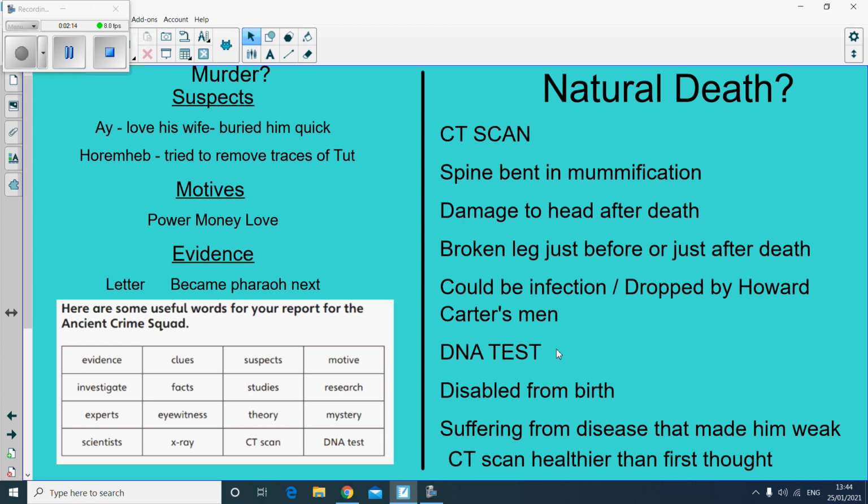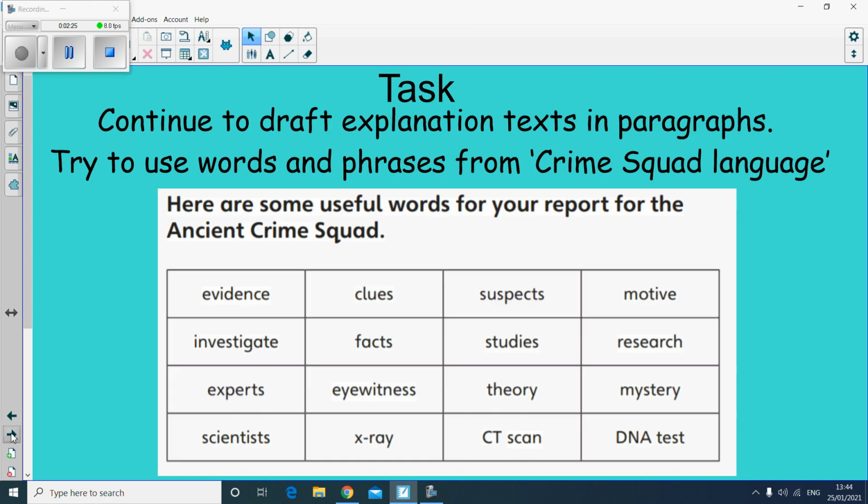So we're going to write an explanation using, once again, 3 paragraphs. And what we're going to do today is we're going to try and use these ancient crime squad words. So if we look carefully at these, we can see evidence, clues, suspects, motive, investigate, facts, studies, research, experts, eyewitness, theory, mystery, scientist, x-ray, CT scan and DNA test.